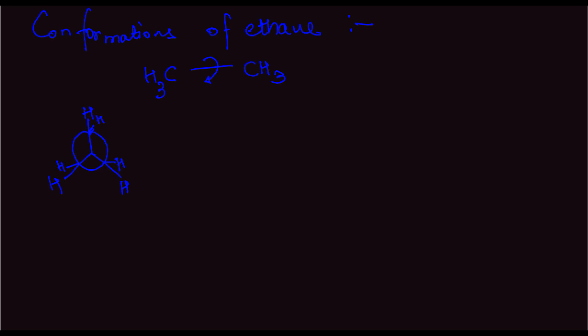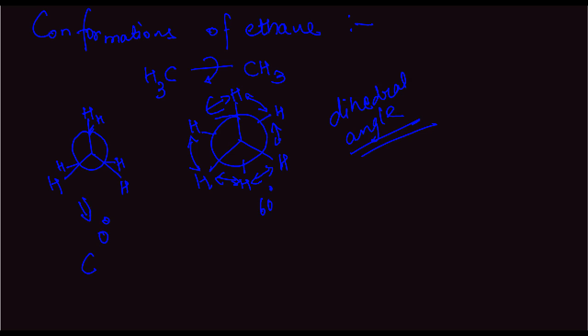So this is one form possible. Now this is another form possible. Also this angle can be anything. Now these angles can change, and so we can get infinite number of conformational isomers. It all depends upon the dihedral angle. In this case, the dihedral angle is 0 degree. In this case, it was 60 degree.